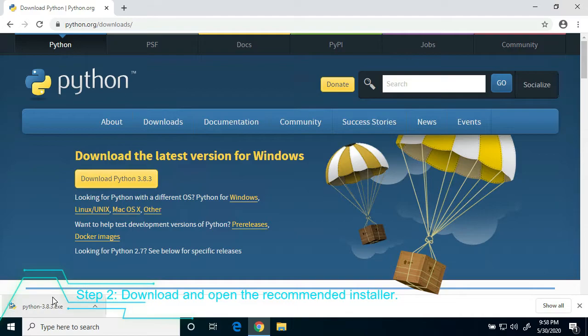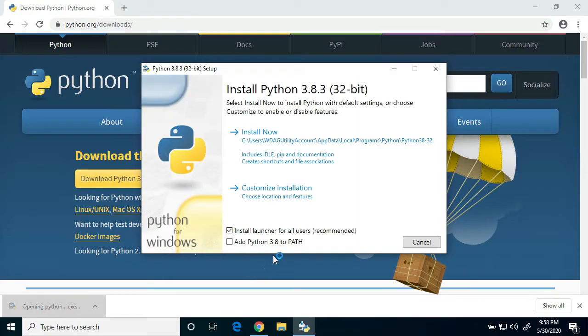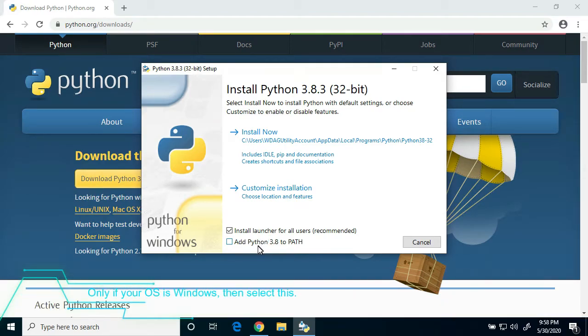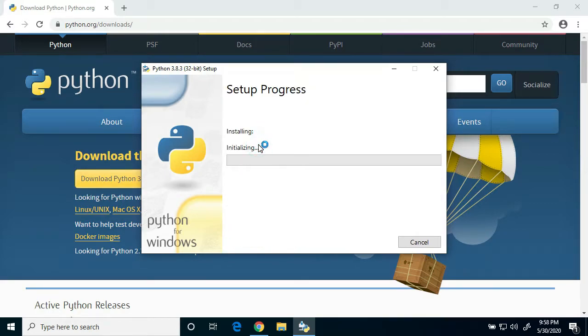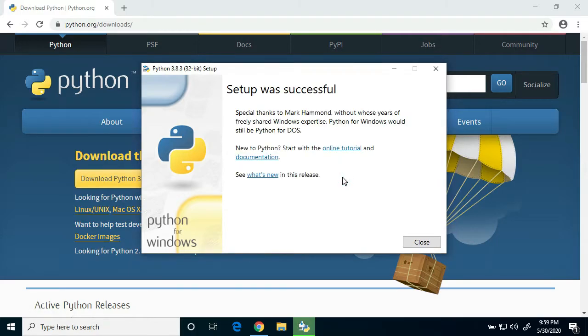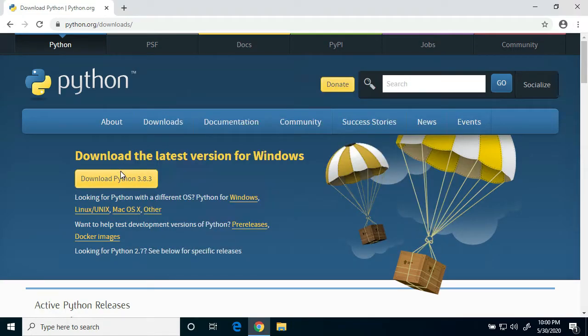Okay, after it finishes downloading, launch the installer. And please, please, please make sure you select Add Python to PATH. So with that, I'm going to make sure it's selected and I'm going to click Install Now. Great, and now it finished installing. So I'm going to go ahead and close that. Great, now Python is installed on your computer.